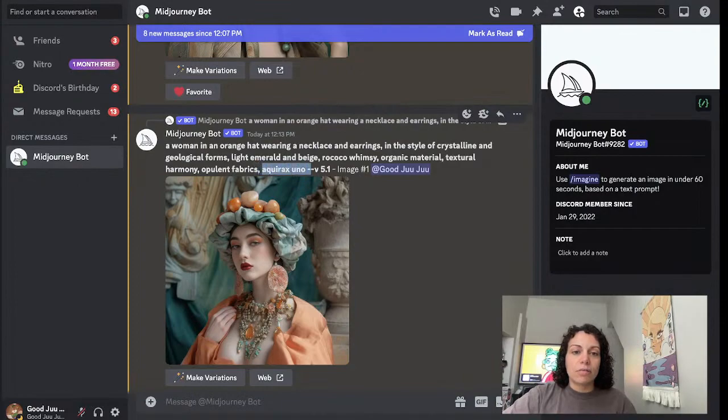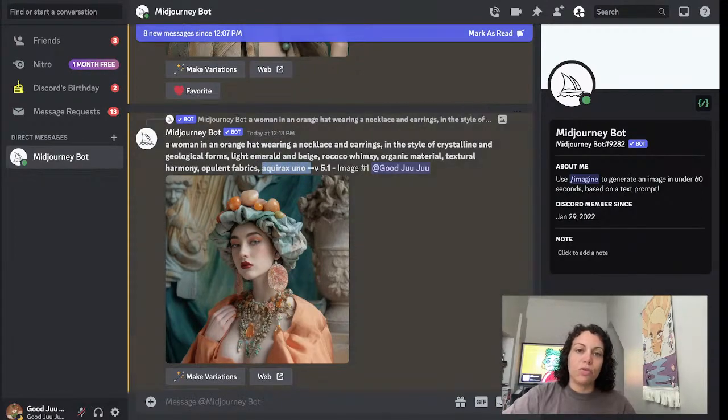And in this circumstance, Aquirax Uno, and I hope I'm not super butchering this. I didn't even know that was an artist name. I had no idea what that was. I thought for a moment that maybe it was like an art movement, or maybe it just was referring to something artistic in another language, but it's actually an artist.